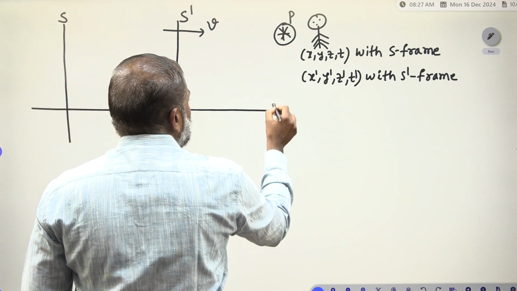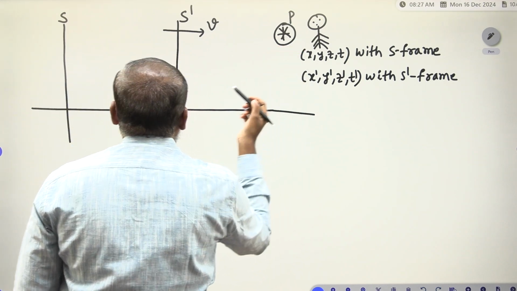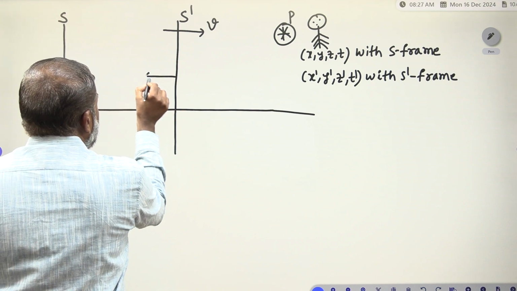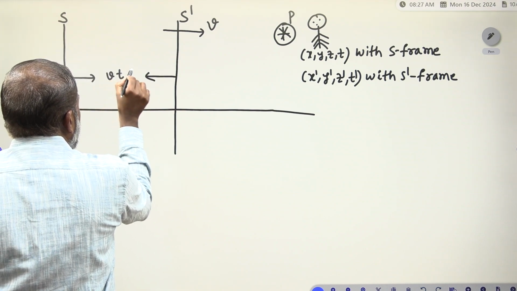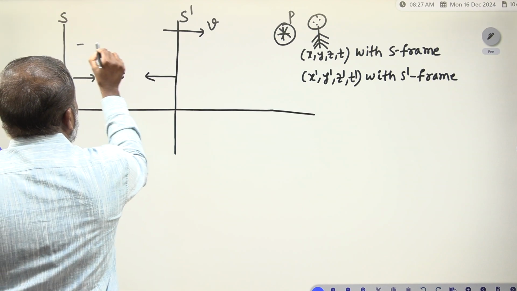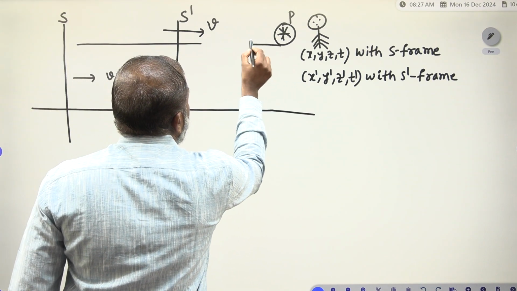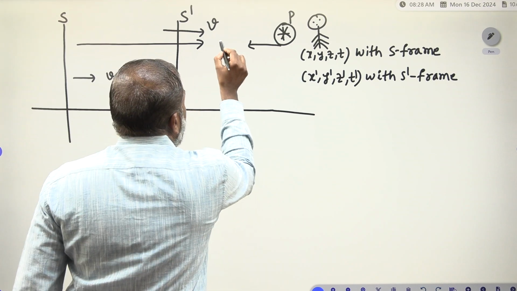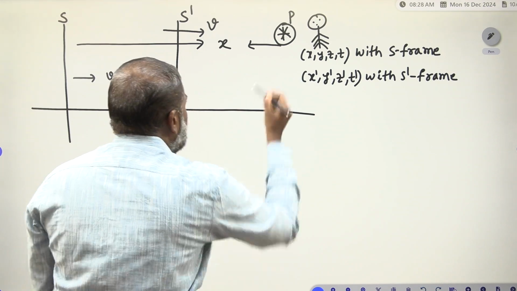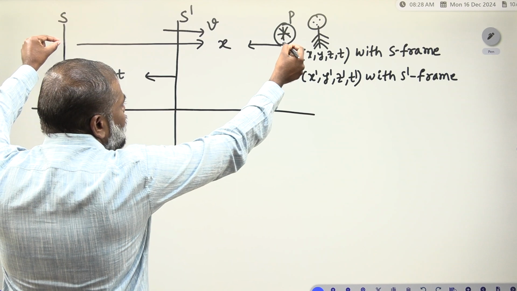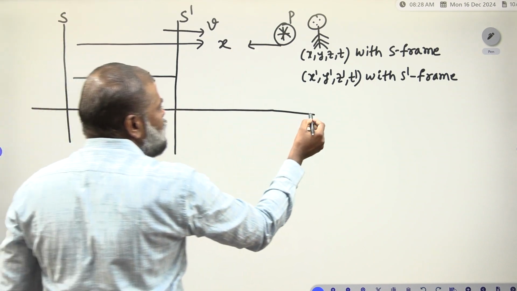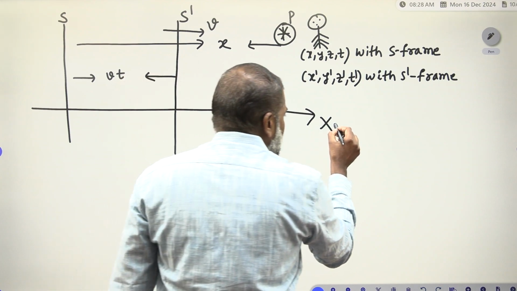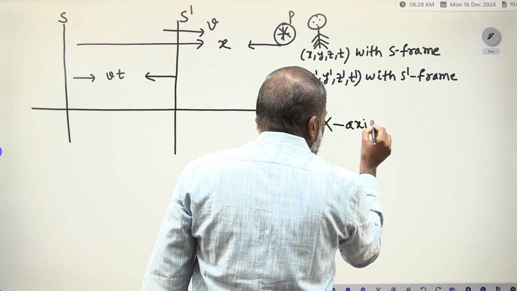From here to here, there is a point you have to take. How much distance is there? The distance we call v into t. From here to here, you have to take the distance. What is the distance? With respect to the S frame, the distance is x, because it is the x axis. This axis is the x axis.